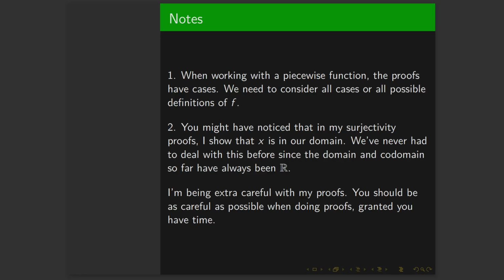And of course, if you have time, you should take your time to slowly understand what's happening. If you don't have time, then that's a different issue altogether. But once again, just be careful with your proofs.